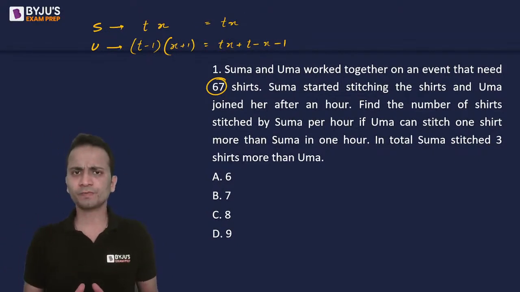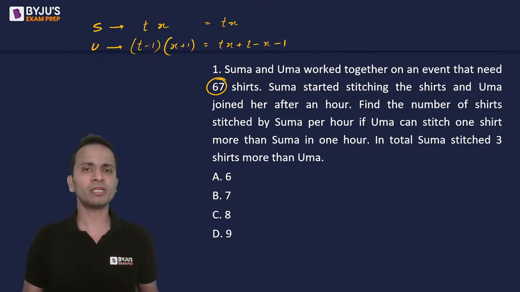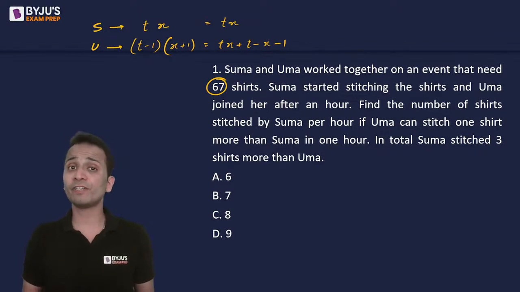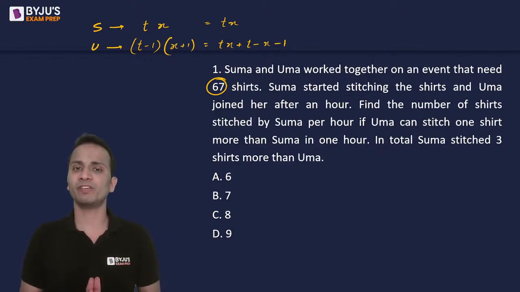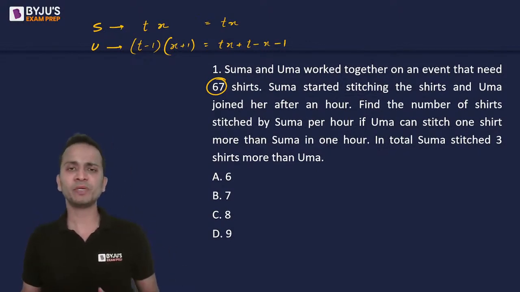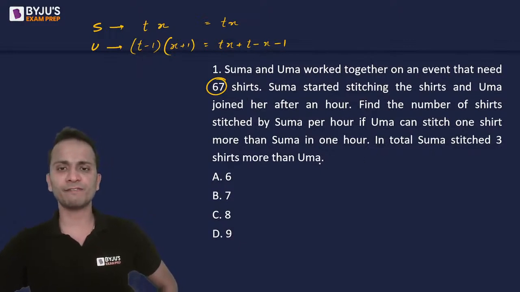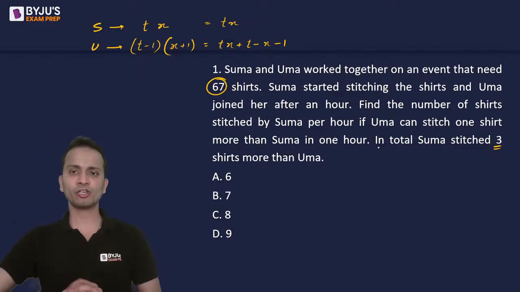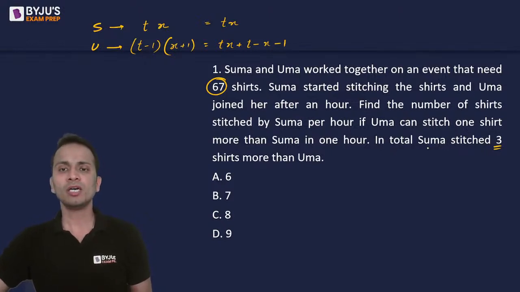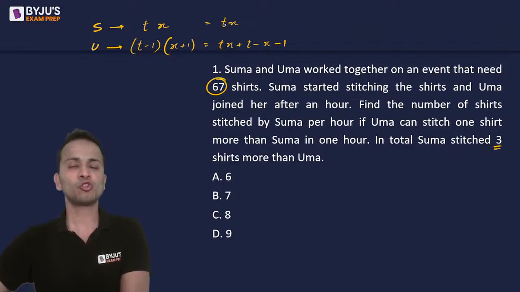Now in the question, the sum of the total number of shirts and the difference of the total number of shirts stitched by these two persons is given. So sum is given, difference is also given. Let us equate it. If I look at the difference, it is given as 3. So in the question it is given that in total Suma stitched 3 shirts more than Uma. So Suma's shirts are 3 more than Uma.